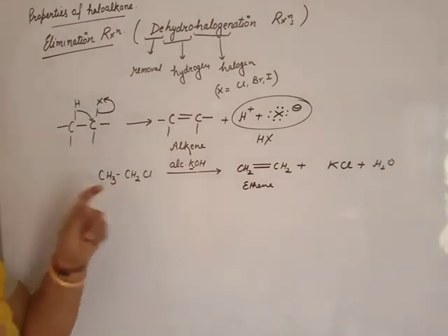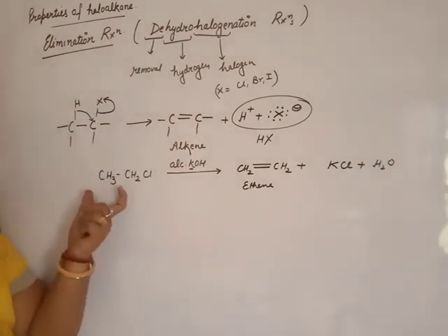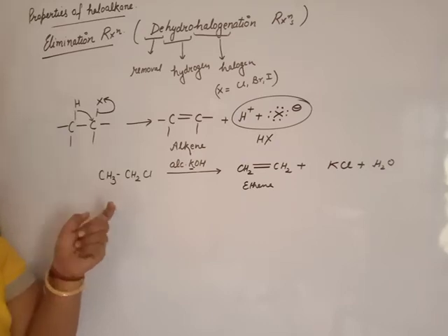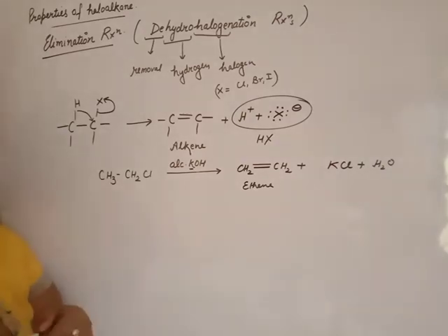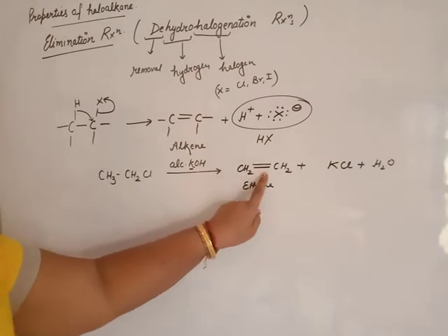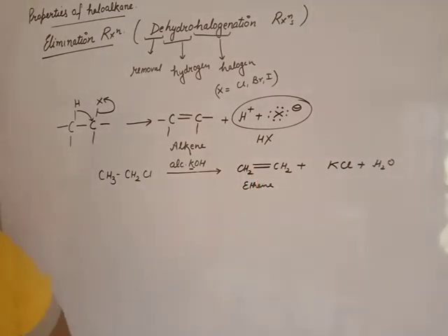When only one alkene is possible during dehydrohalogenation, then the reaction is okay.